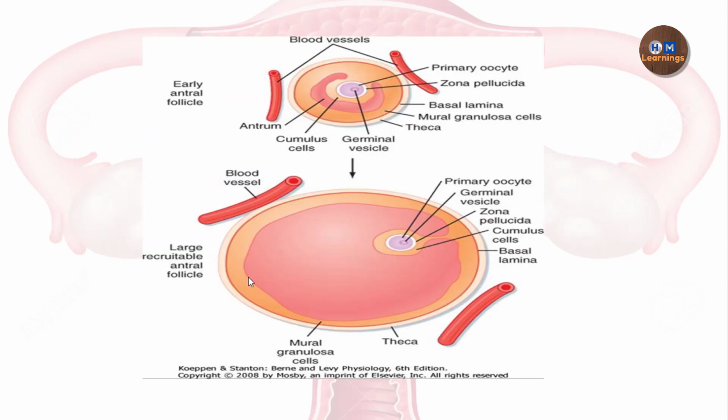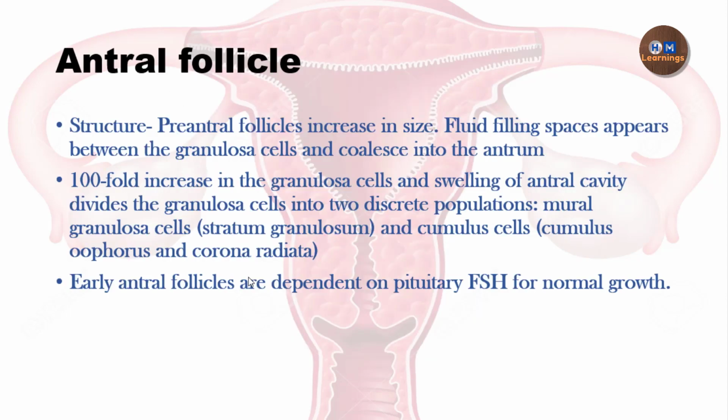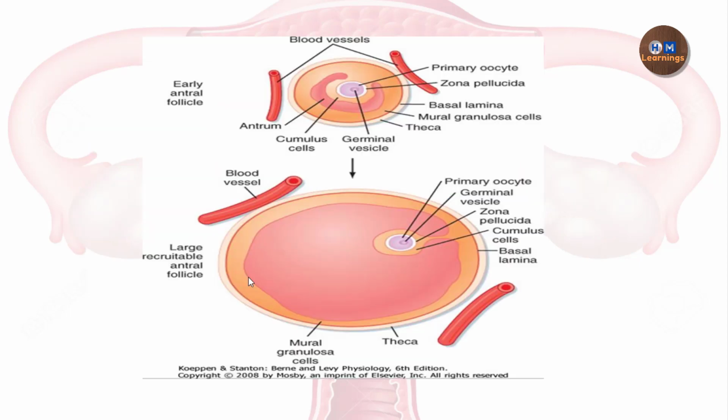So what is happening here? The pre-antral follicle increases in size and fluid enters inside the follicle and forms the antrum cavity. Because of the entry of the fluid, this leads to the separation of the granulosa cells. Some of the granulosa cells are on the inner side of this antral cavity, and some are on the outside of this antral cavity.